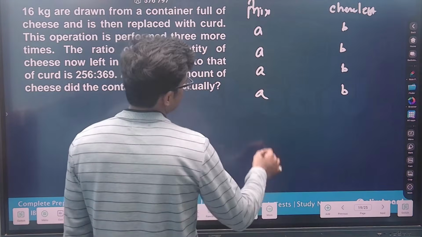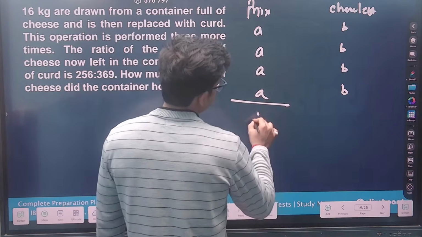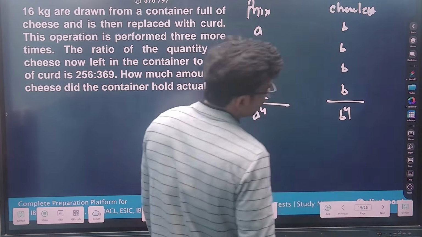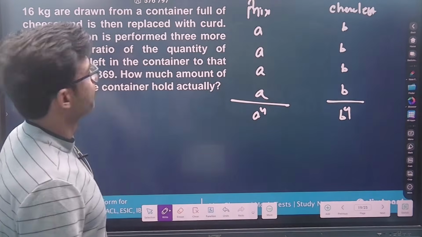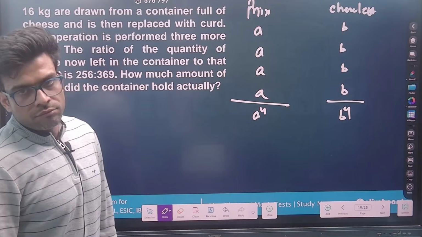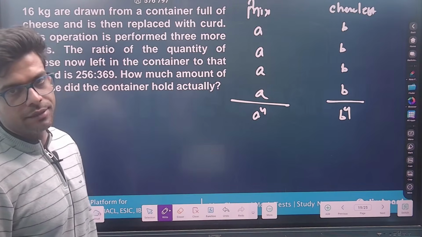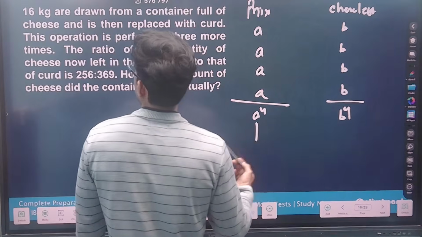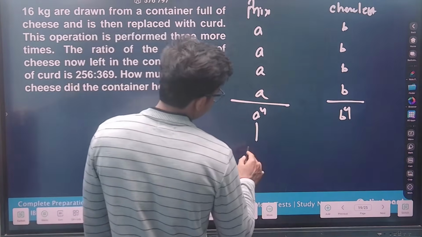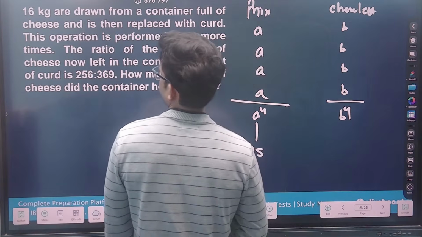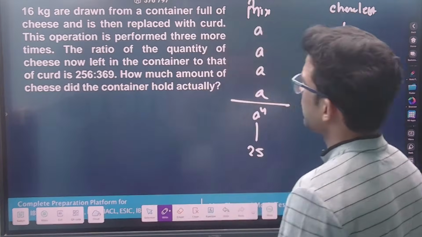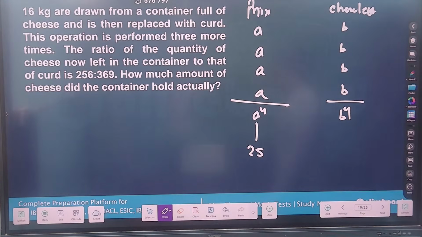So basically the total mixture is A to the power 4 and the total cheese is B to the power 4, according to me. Am I right? This A is given to me as 256. Am I doing correct? Yes or no?